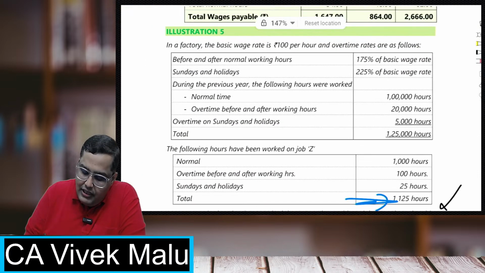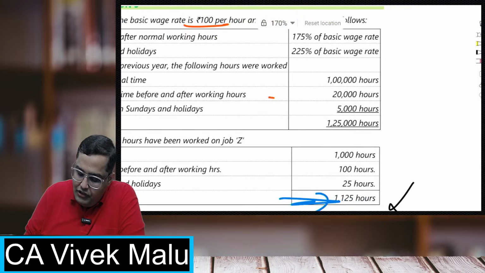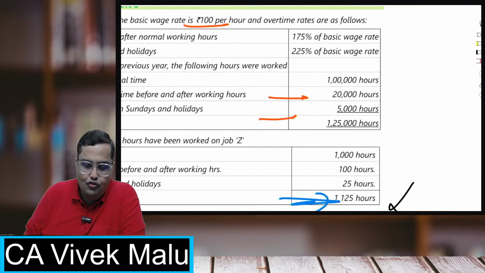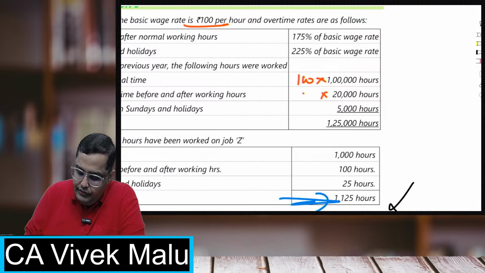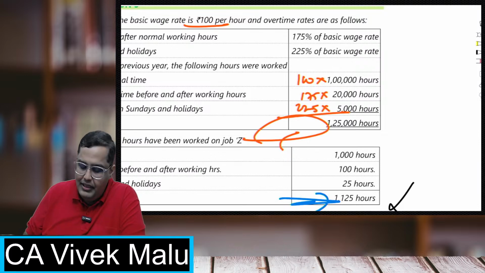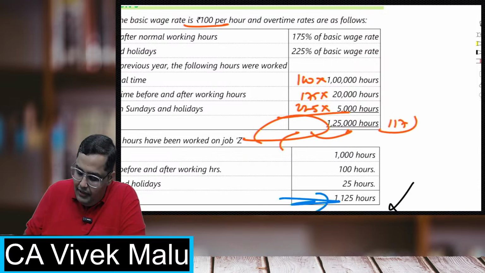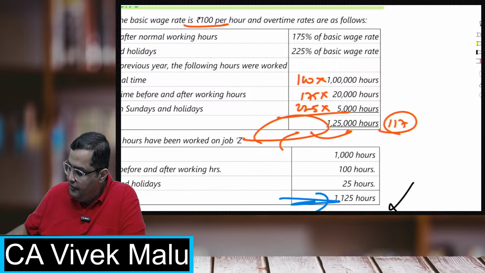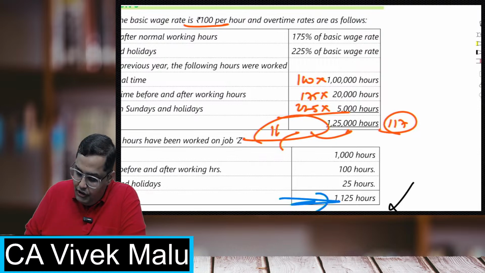We do not consider that the normal wage rate is 100 and for these hours it will be 175, for these hours 225. No. What we will do is, first of all, calculate the total cost. I think it was coming to 1 crore 43 lakh or something. I don't remember the exact figure now. Divided by 1,25,000 hours, I get 117. It was 146.25.